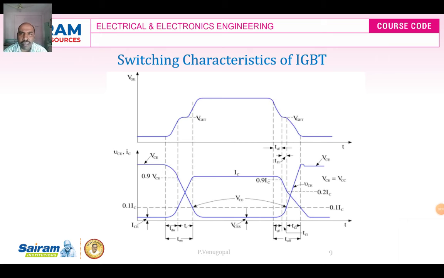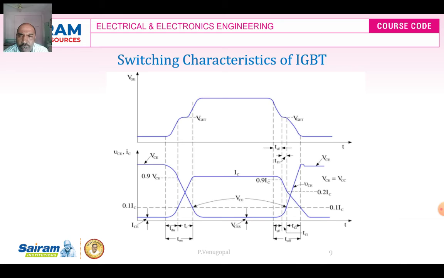Look here, this is the switching characteristics of the power IGBT. For the power IGBT, the control terminal is the gate drive, and the output terminals are collector and emitter. When the voltage is applied at the gate, it causes current to flow from collector to emitter terminal. Let us understand the switching characteristics, how the IGBT is switching from on to off and off to on state. When VGE increases from 0 to some voltage VGET, what happens?